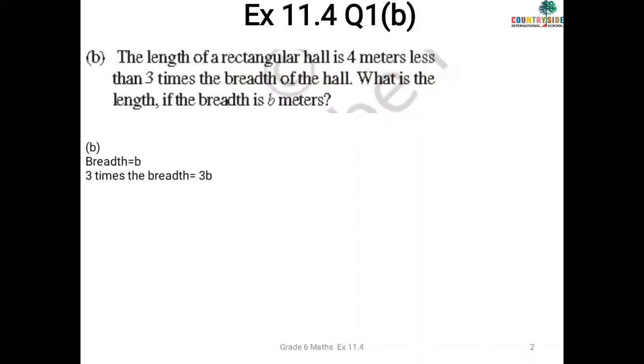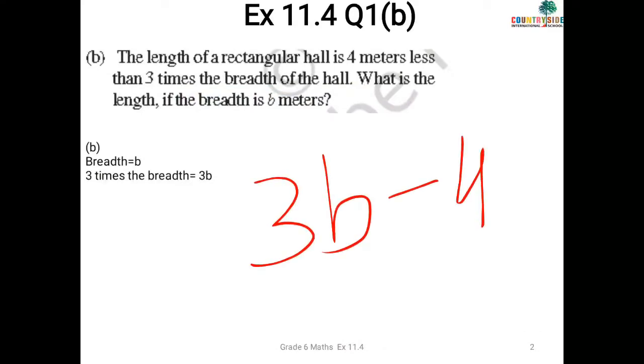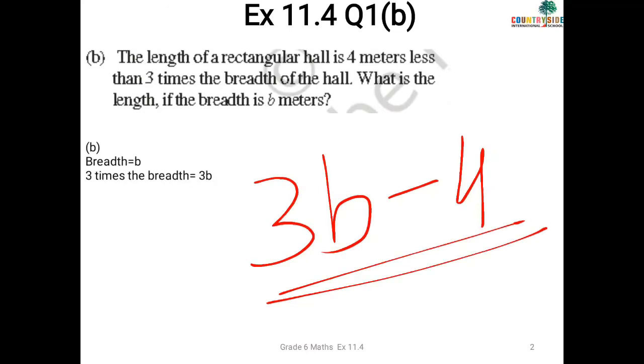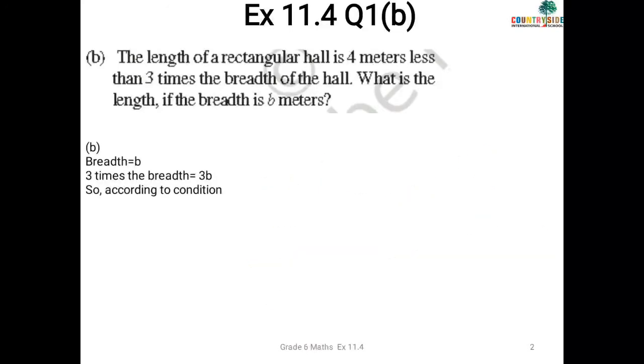Minus. Okay, so 4 meters less, that is minus 4, and we have to subtract it from 3 times the breadth of the hall, so that is 3b minus 4. So this is your final answer. So you will write according to the condition, length equals 3b minus 4 meters.